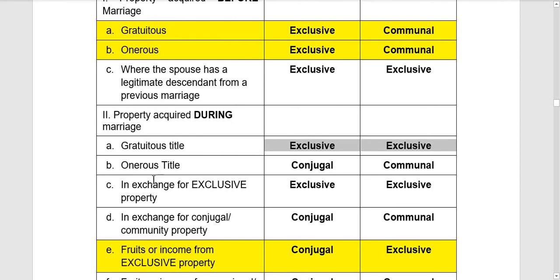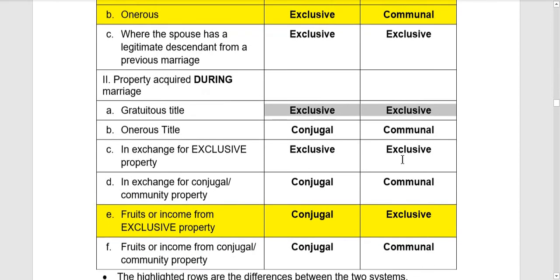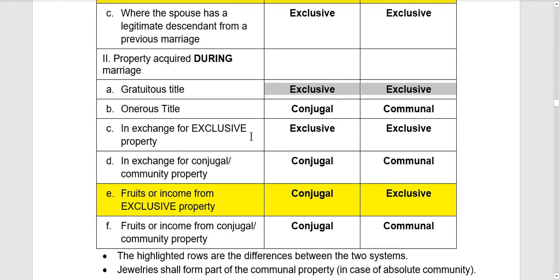Kapag na-acquire naman nila yon by an onerous title, so binili nila, there is a consideration upon acquisition, under conjugal and under absolute community, conjugal and community properties nilang dalawa yon. In exchange for exclusive property, so kapag binili nila yon or na-acquire nila yung property na yon during marriage using their exclusive property, then magiging exclusive properties din nila yon under both property regimes.